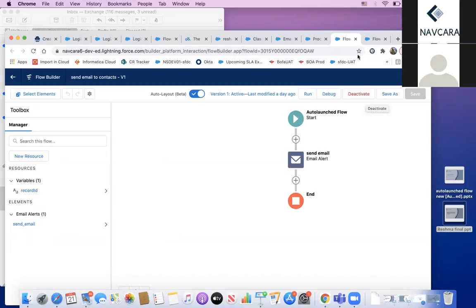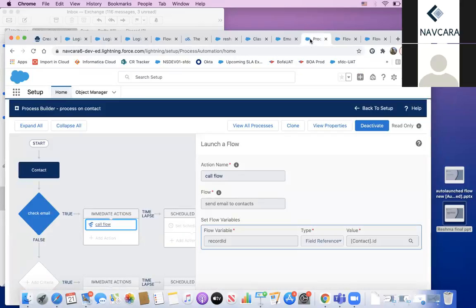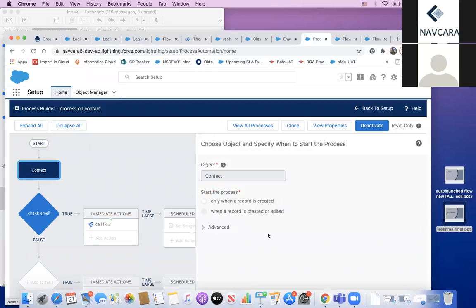Now I'm moving to the process builder. Here you can see one process on contact. It will work when the contact is created. Here in the object, I chose contact.